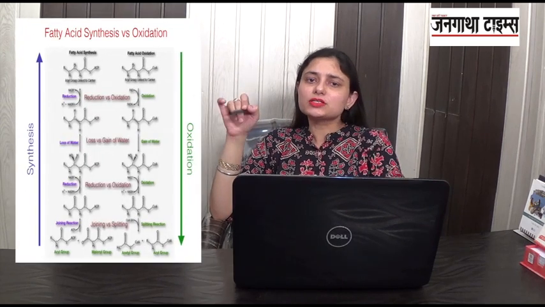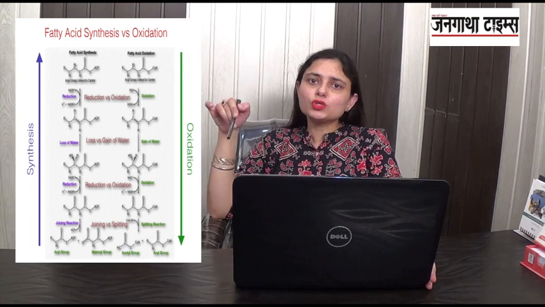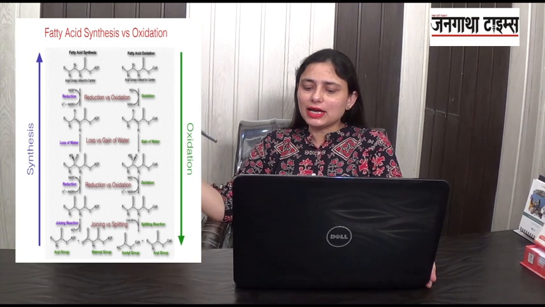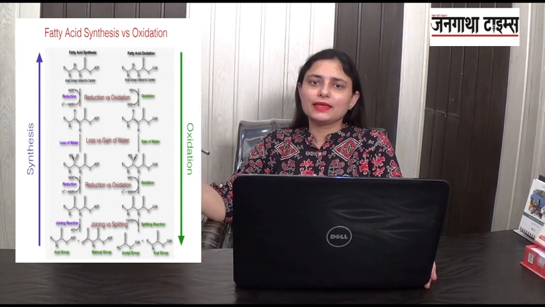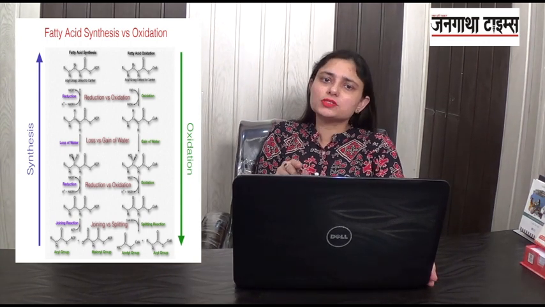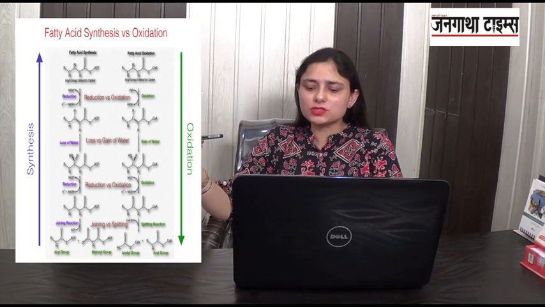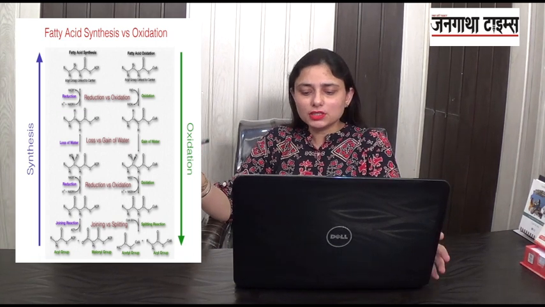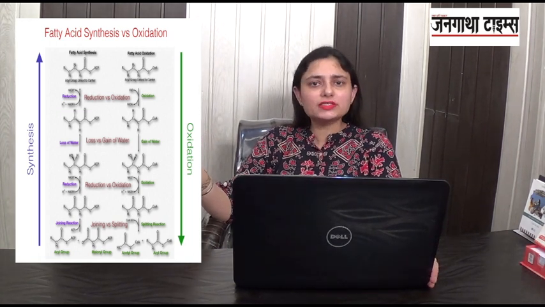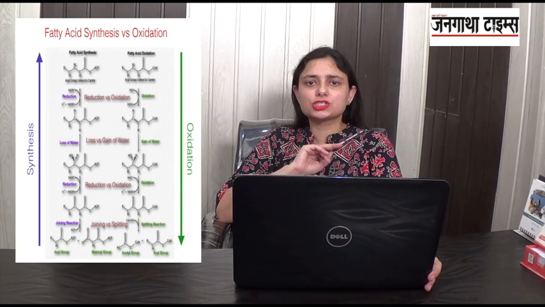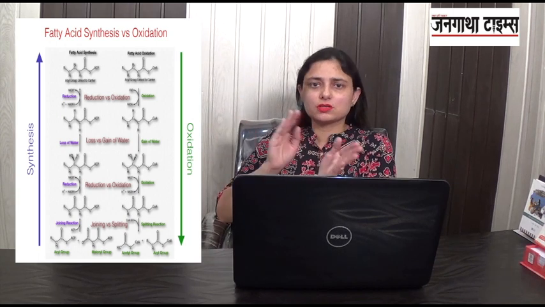Now on the other hand, one side is oxidation, the other side is synthesis. You see that oxidation and synthesis are going in opposite directions. In oxidation, the last process is cleavage, and in synthesis, the first process is joining. Beta oxidation is oxidation, and in the synthesis of fatty acids, it is reduction. So the opposite is going on.